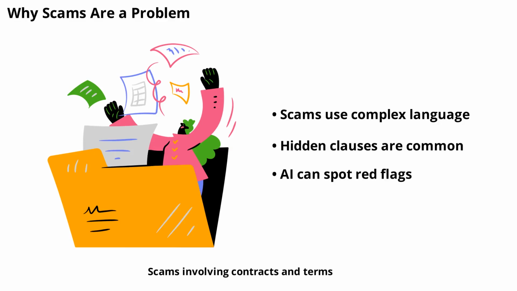Scams involving contracts and terms of service are increasingly common. Fraudsters use complex language and hidden clauses to trick people into agreeing to unfair terms or even stealing personal information. Understanding the risks is the first step to protecting yourself. AI can help by analyzing these documents for red flags that might be missed by the untrained eye.